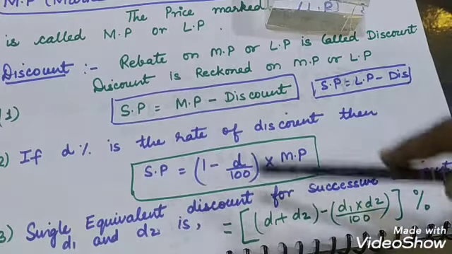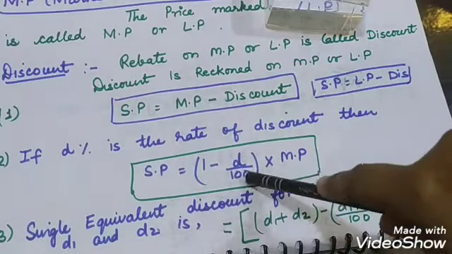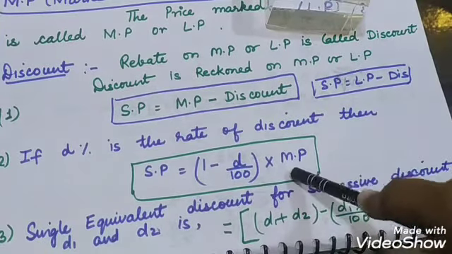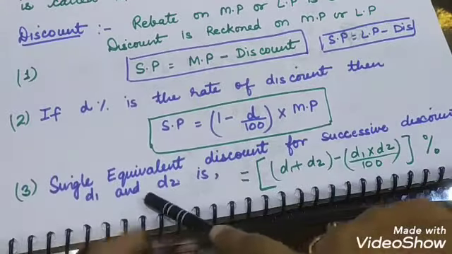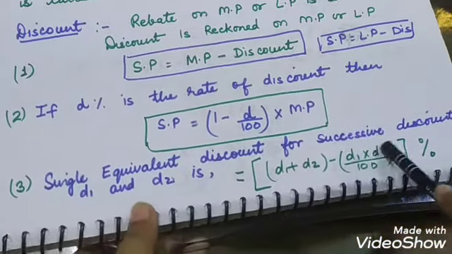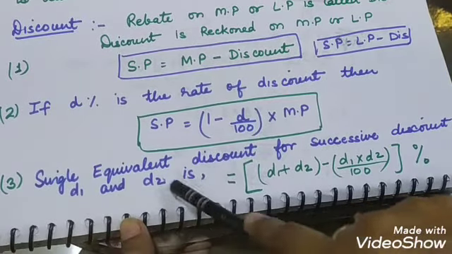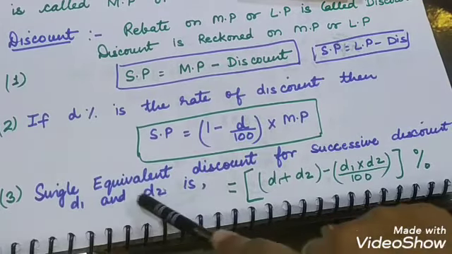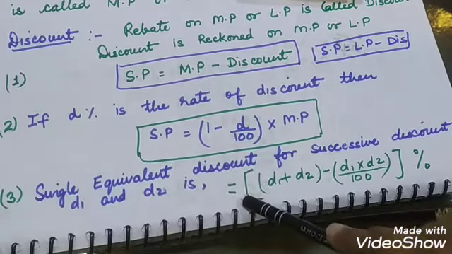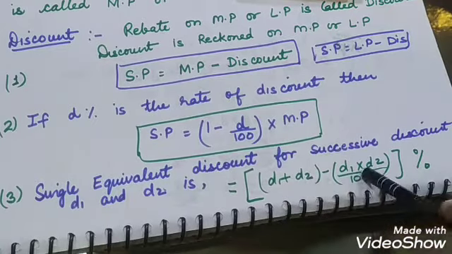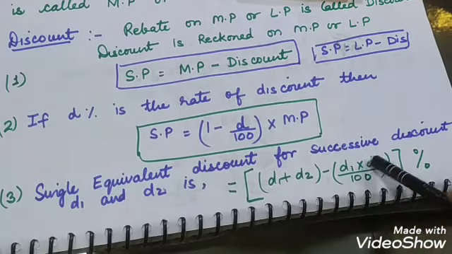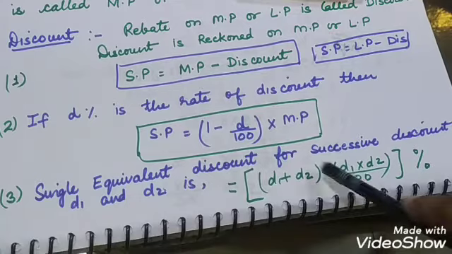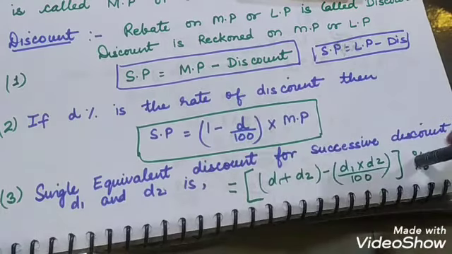Suppose it is given 20% discount, so you will use the formula 1 minus 20 upon 100 into MP. Then the third formula is single equivalent discount for successive discounts D1 and D2. If it is asked in the question to find a single discount which is equivalent to two given discounts, you will use the formula D1 plus D2 minus D1 into D2 upon 100, and you need to learn all the formulas.